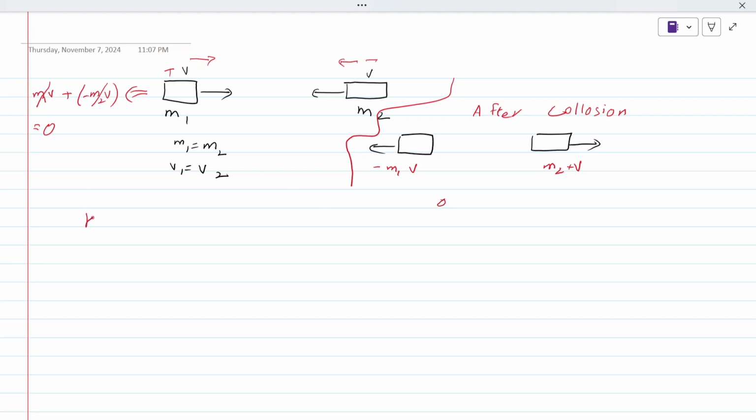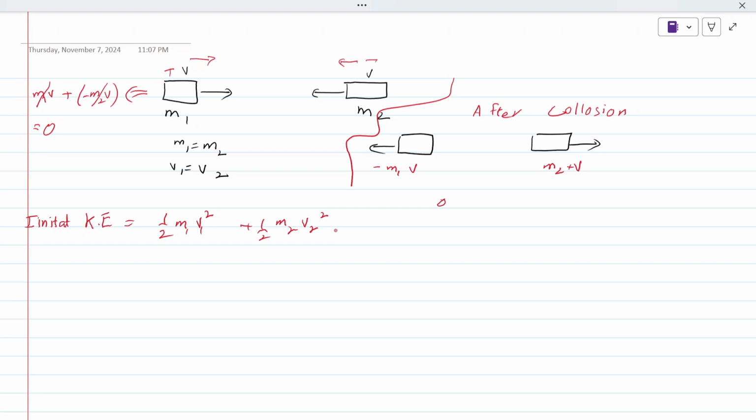But talking about kinetic energy, what was the initial kinetic energy? It was half m1v1 square plus half m2v2 square.